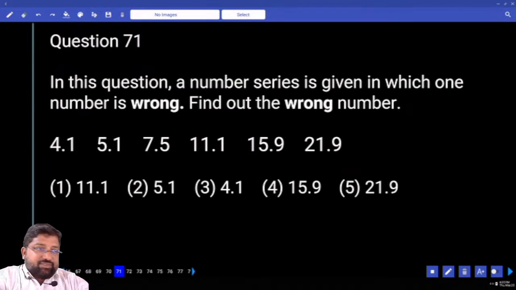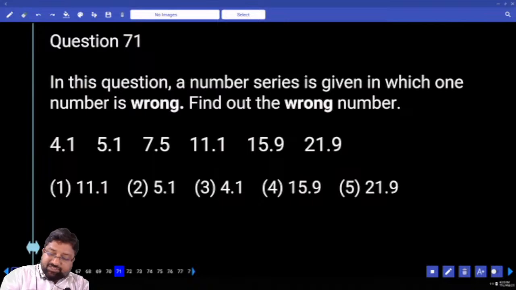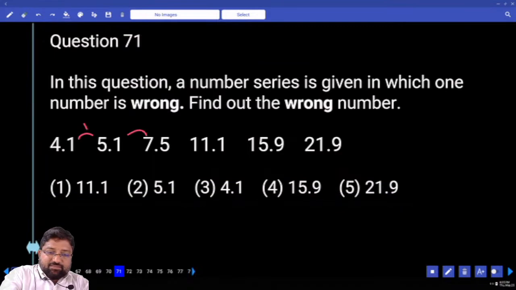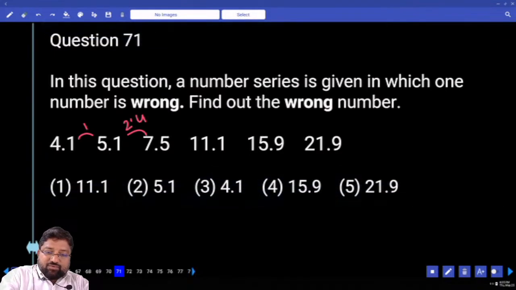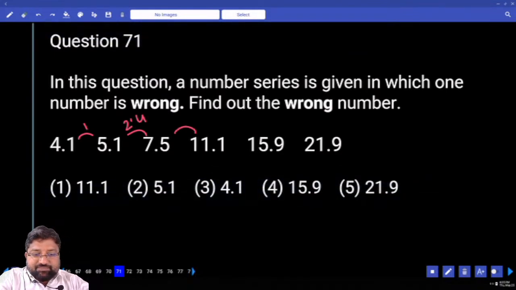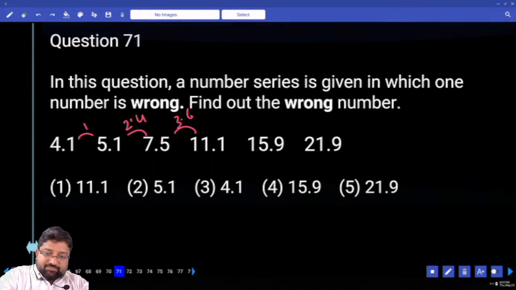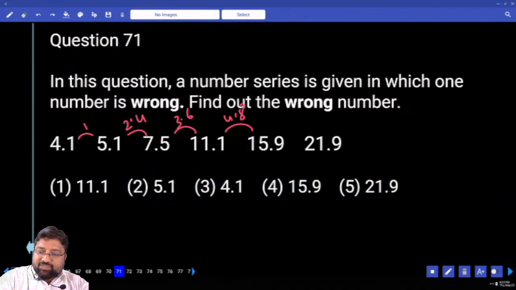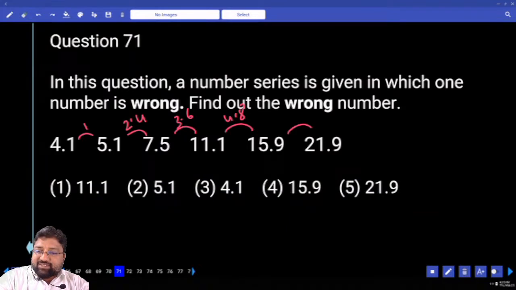The question is on wrong numbers. Shall I go with the differences? How much is the difference here? This is 1. What about this? 2.4. How about this? 3.6. This, 4.8. And what about this? Exactly 6.0.